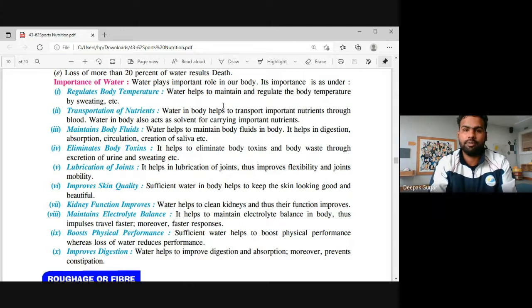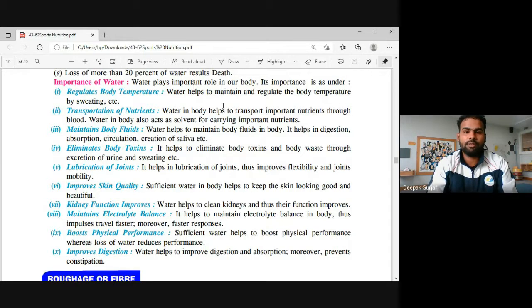Maintenance of body fluid. So water plays a very important role if we talk about digestion, circulation, secretion of saliva. You must be aware that when we take food, right, in the buccal cavity our teeth chew it, then saliva is mixed with it. It goes down the esophagus. There is a peristaltic movement. It goes into our stomach, right?